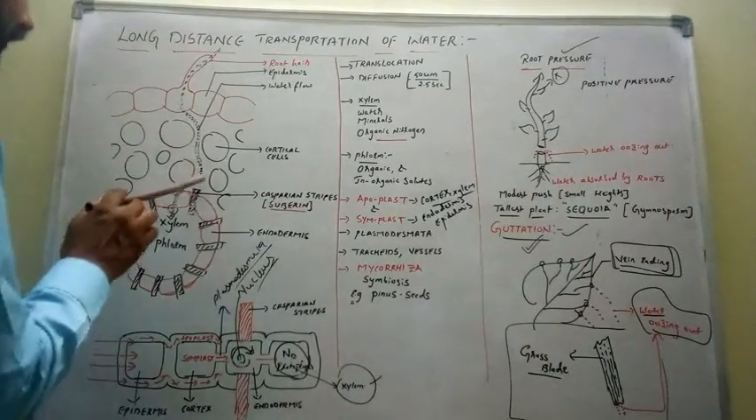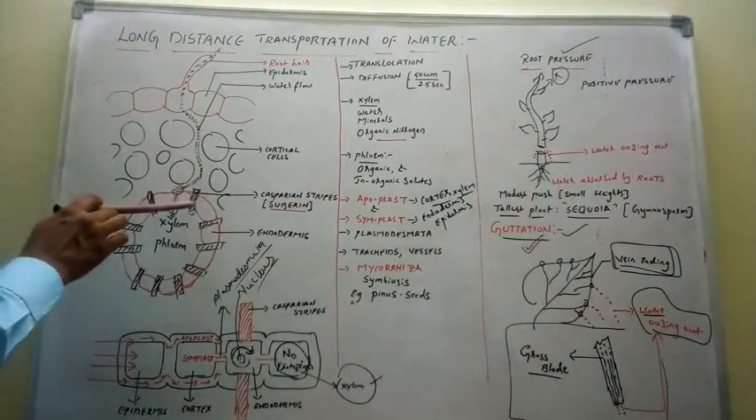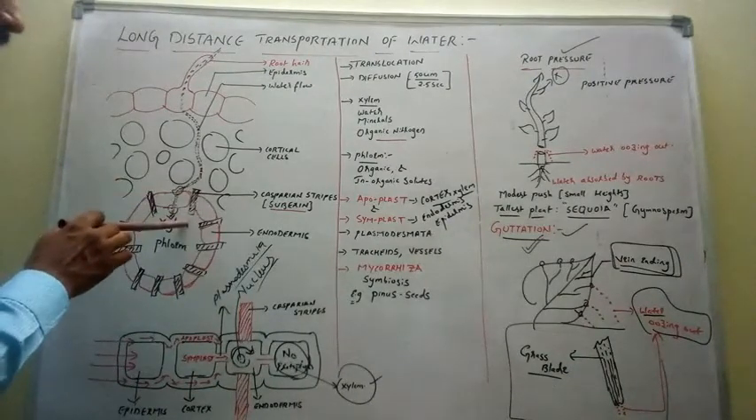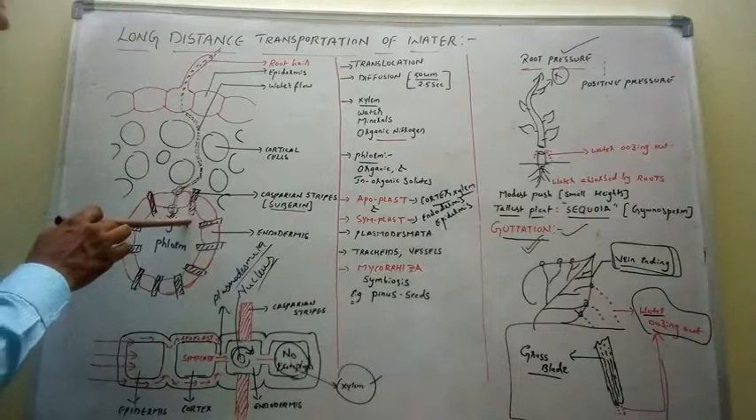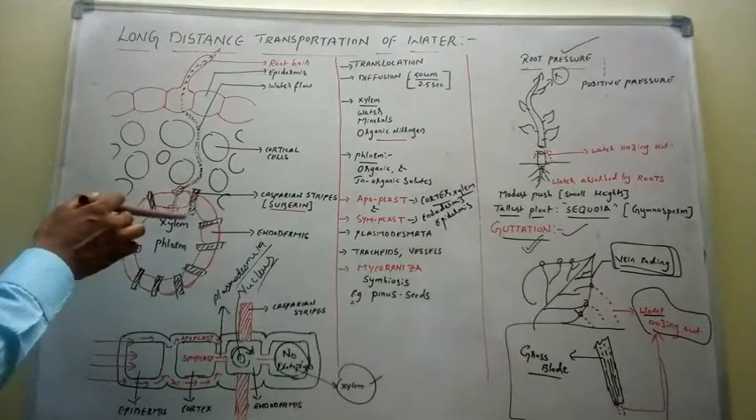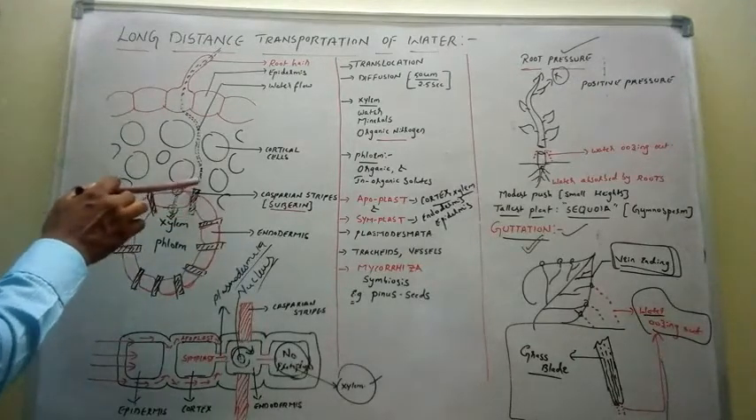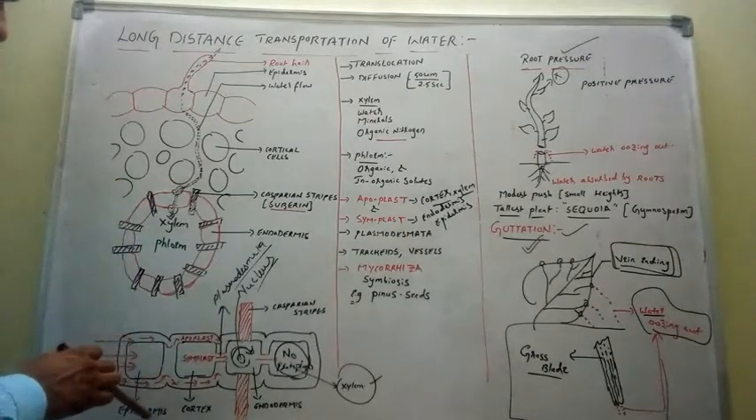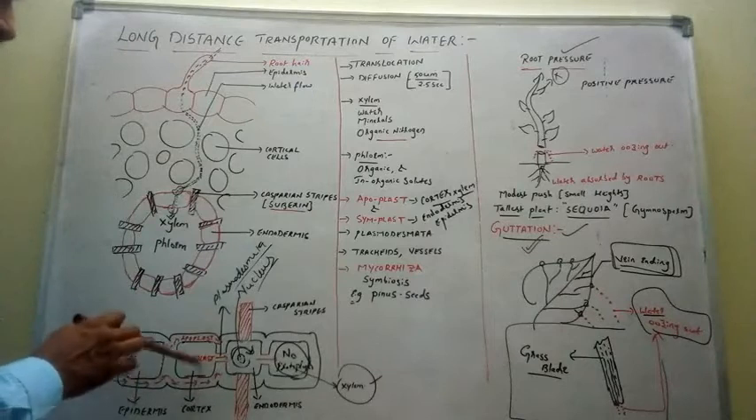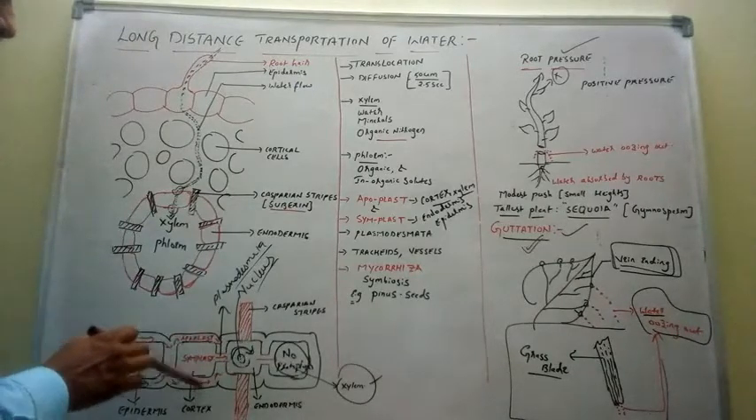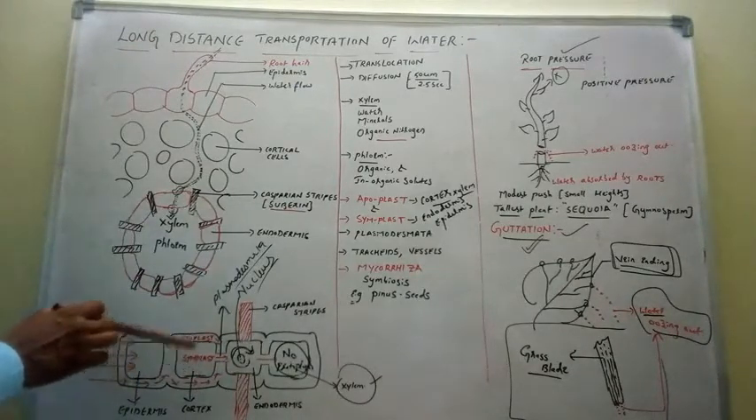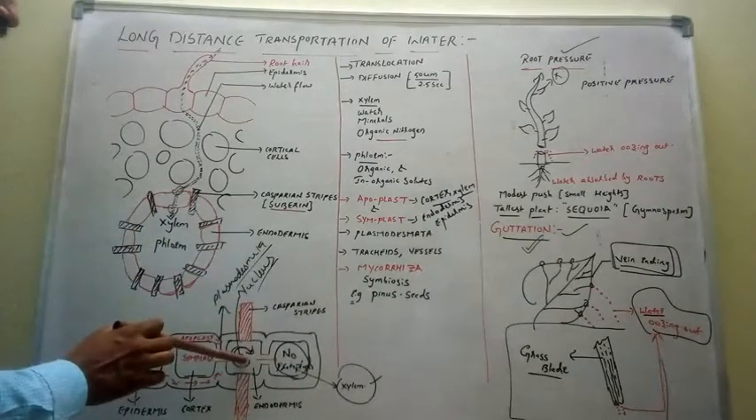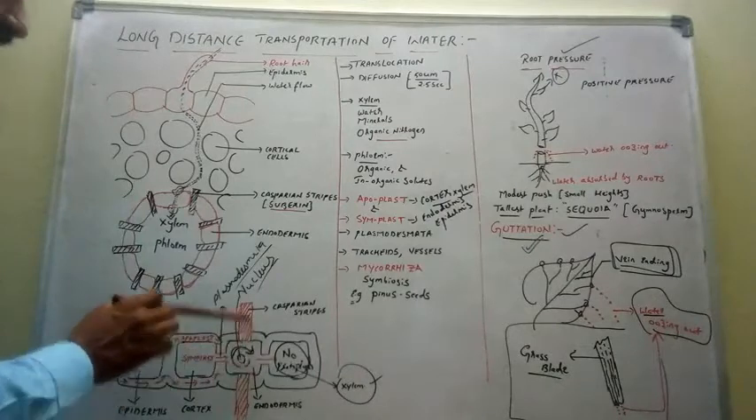Now, because of the presence of the Casparian stripes in between the two endodermal cells, the water cannot pass through the apoplast, that is intercellular space, because intercellular space is completely filled with suberin. So what will happen? After the cortex, now this is the epidermis, water entering in the protoplasm, this is the cortex, water passes by the apoplastic pathway, this is the apoplast. Now the water enters into the protoplasm of the endodermis. This is the protoplasm of the endodermis. This is the Casparian stripes.